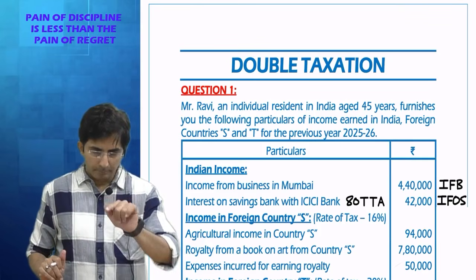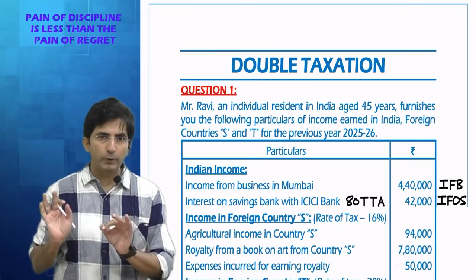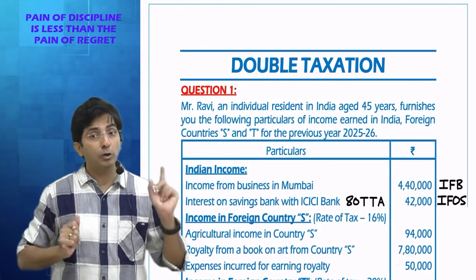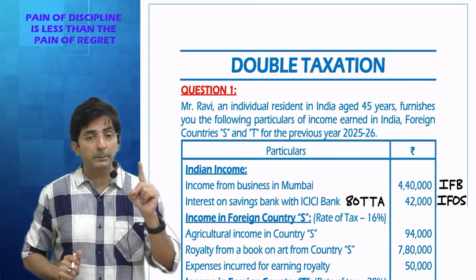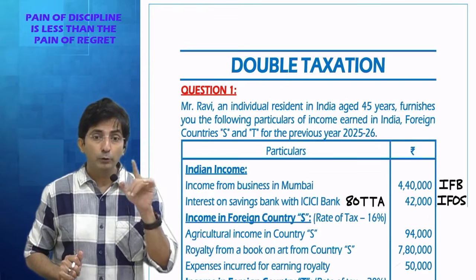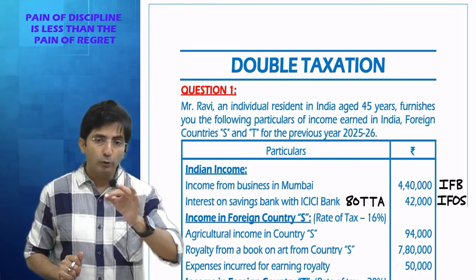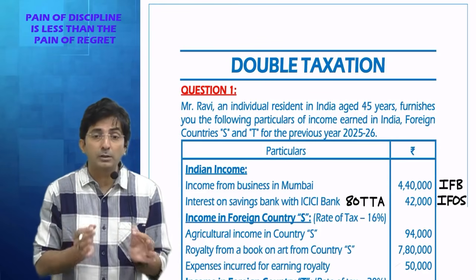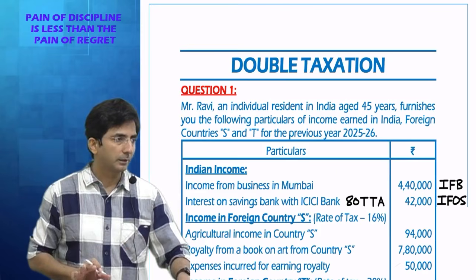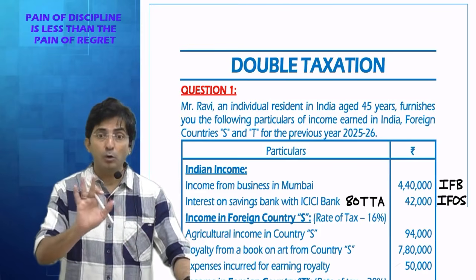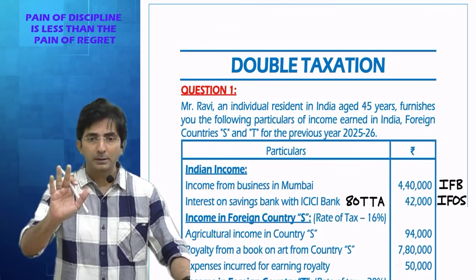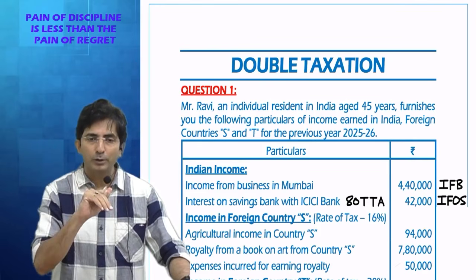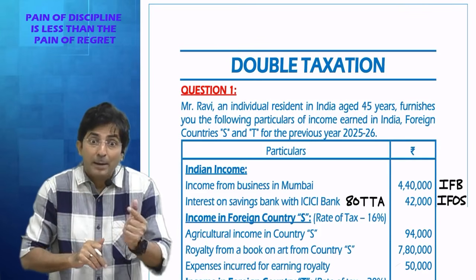Why did I make you write this? Because when you are preparing for exam, the moment you come across double taxation, make your chapter 6A and 115BAC ready. 115BAC is what? New regime for individuals. And one more observation, in the question of double taxation, you will always come across individual assessee. I am not saying there is no double taxation relief for corporates. Why don't they ask question on corporate? Why on individual? Because individual is subject to slab rate.